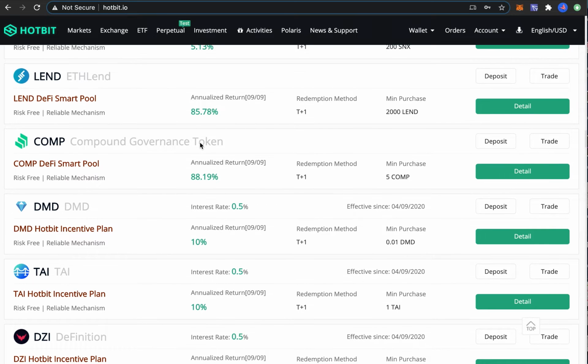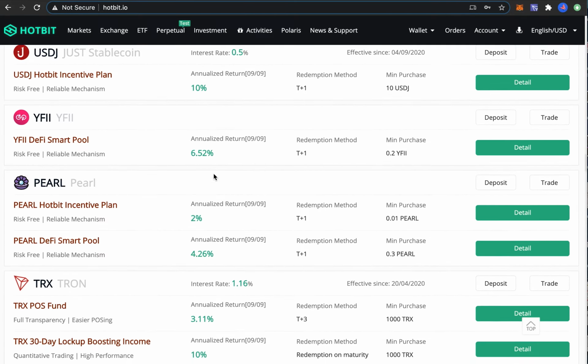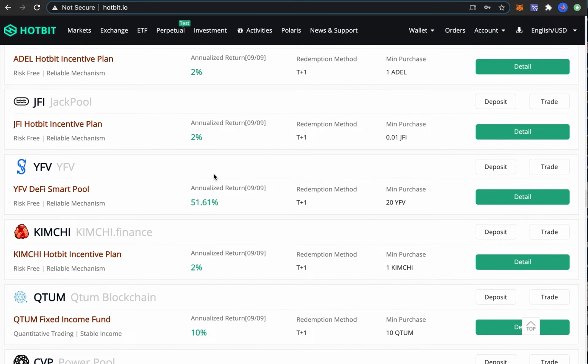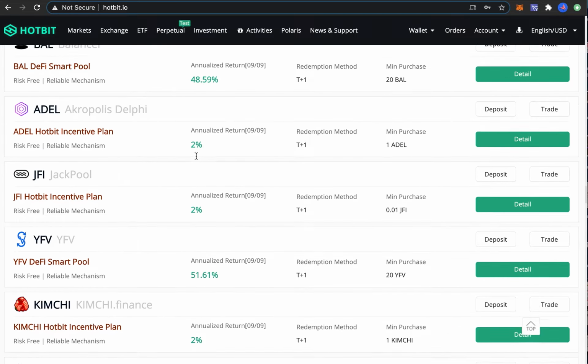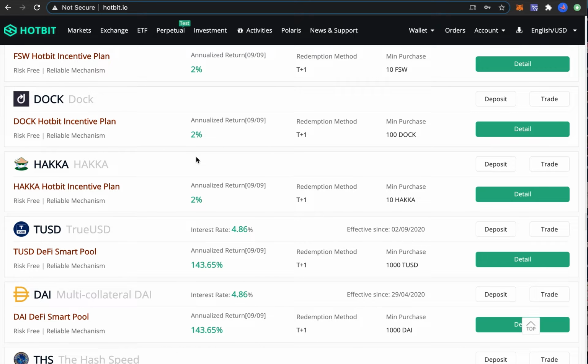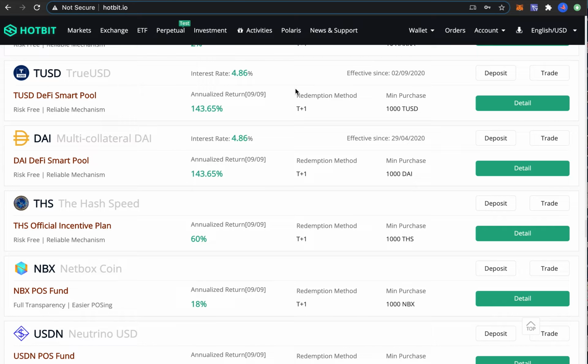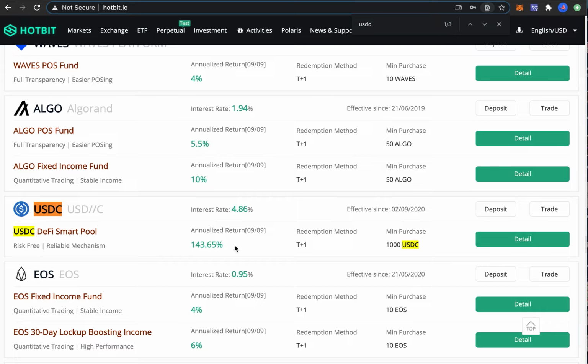You can also put DAI here, you can put COMP here, you can put all of these different things here. TUSD, DAI, and I think USDC here also, you can see here, USDC 143%. So you can do this, and they will basically do the yield farming for you. And because they use a lot of funds at any given moment, they take a small cut, but they don't charge any gas fees from you. So entering and exiting doesn't cost anything, but it takes about 1 day to enter and 1 day to exit.